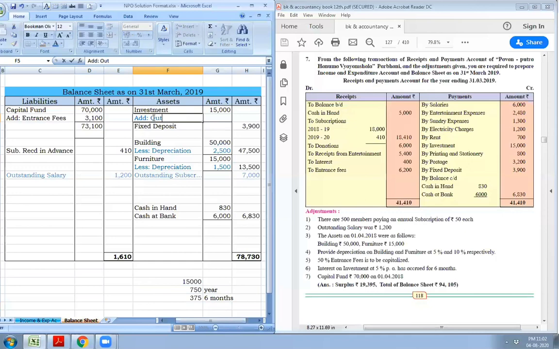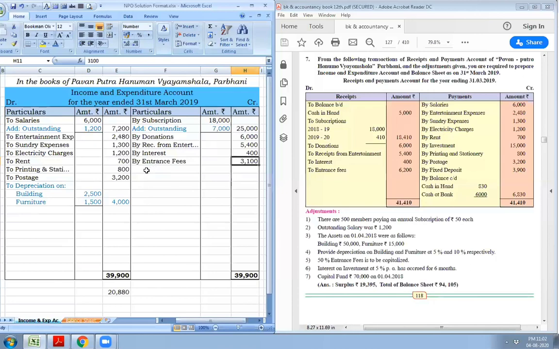Add outstanding interest rupees 375. Being income, the second effect will go to income and expenditure account credit side as by interest on investment rupees 375.